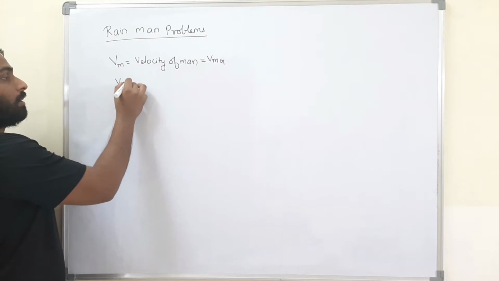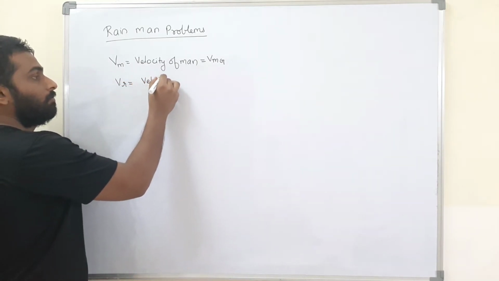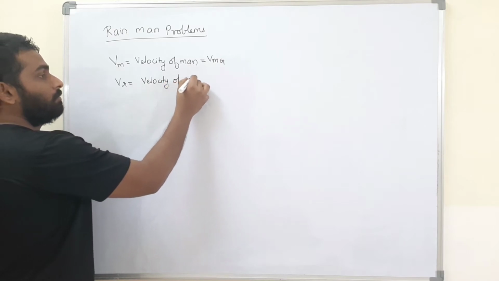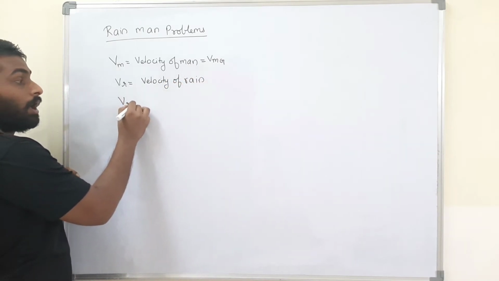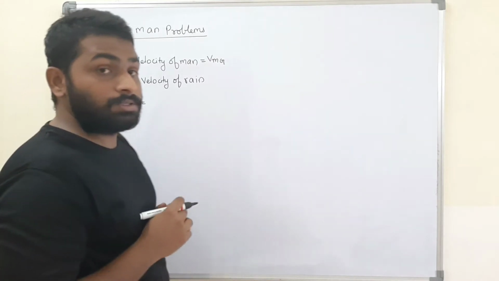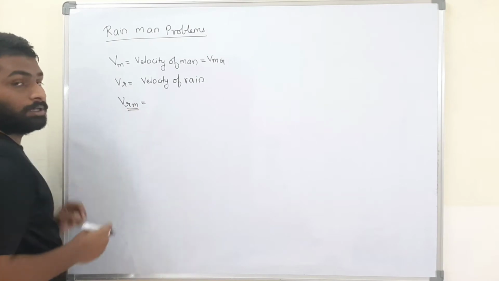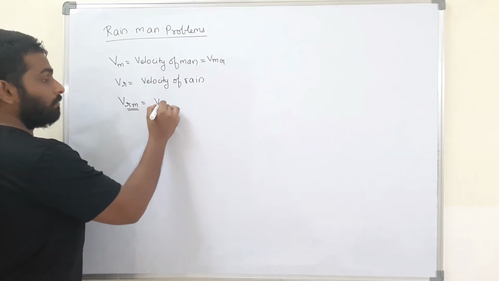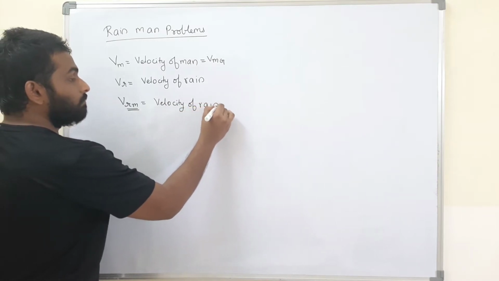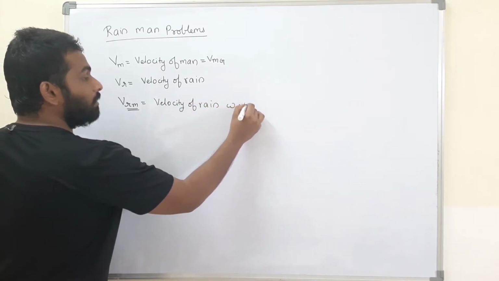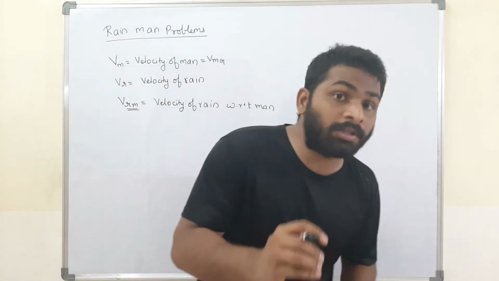Now Vr, what is Vr? Velocity of rain. Well and good. Now what is VRM? This is important. What is VRM? This is the velocity of rain with respect to the man.